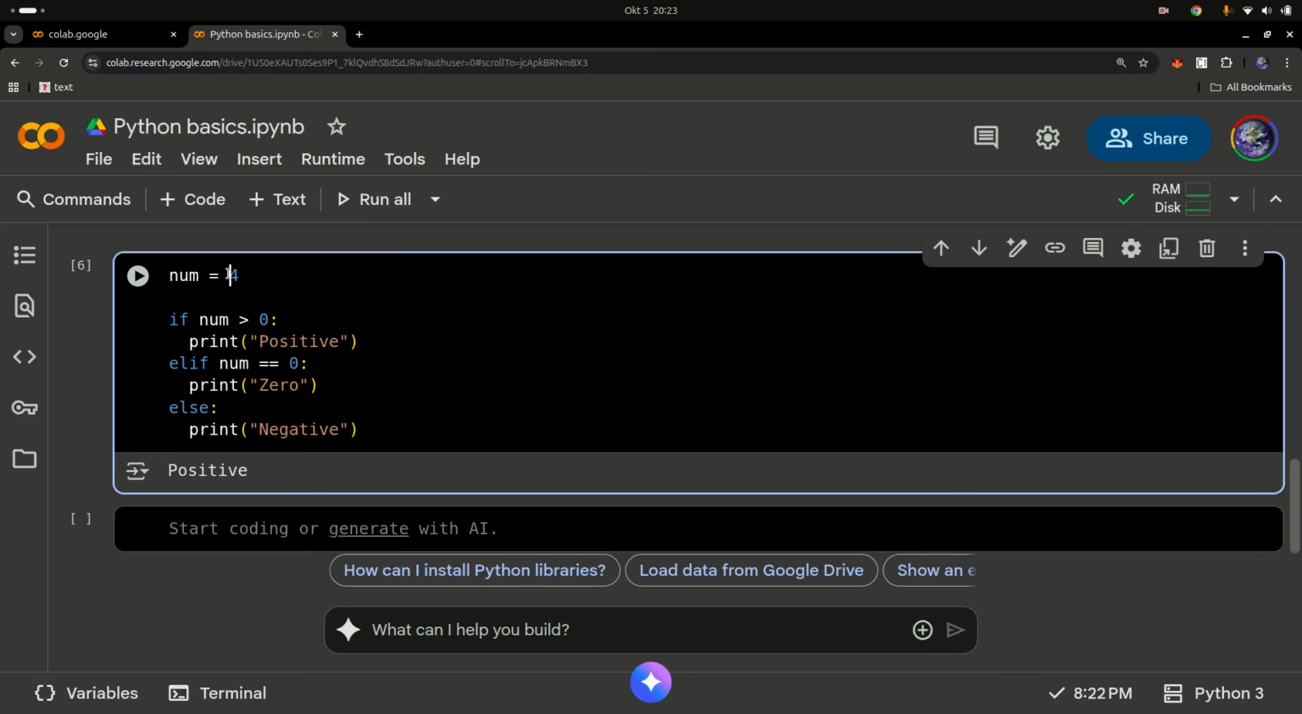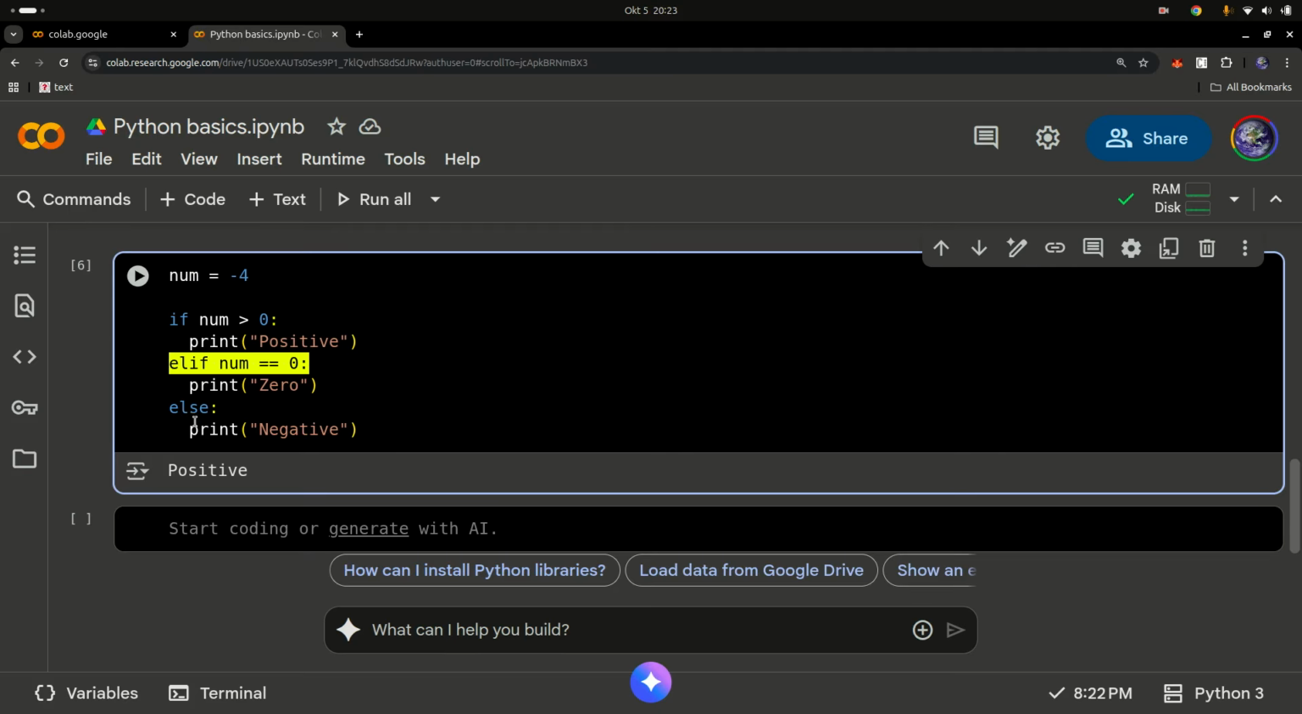Now let's change this to become negative. Python is going to go in here and check, is num greater than 0? Nope. So it's not going to execute this. Then it's going to go to elif. Is num equal to 0? Nope, that's false. So it's not going to execute this. That's a Boolean false.